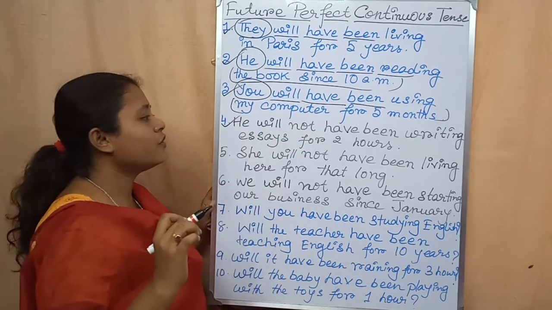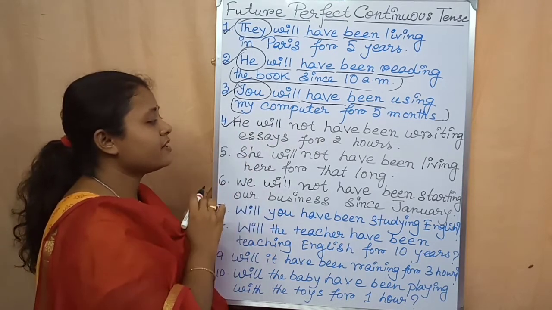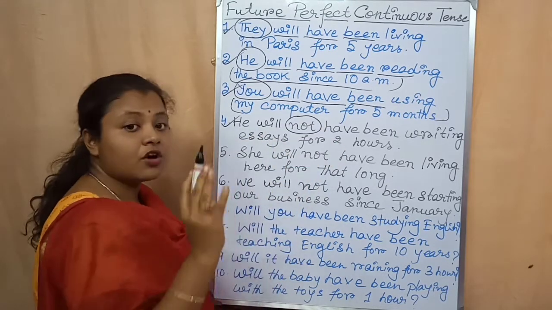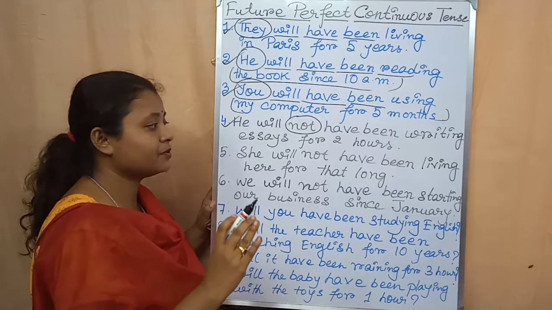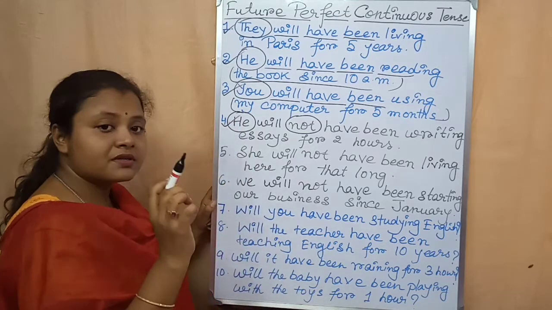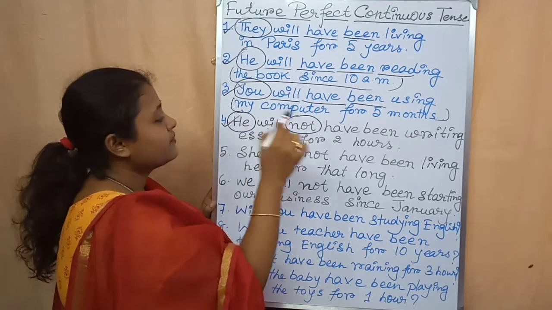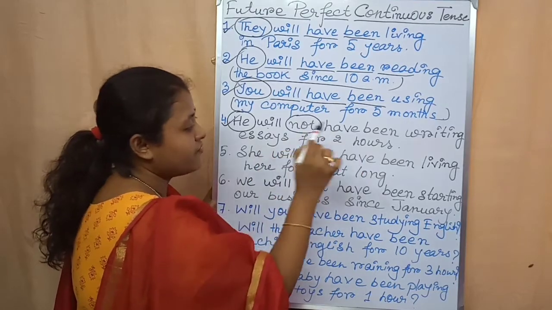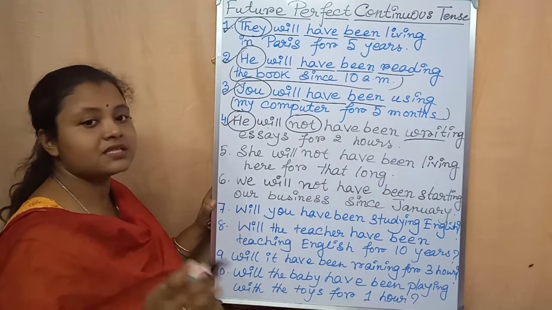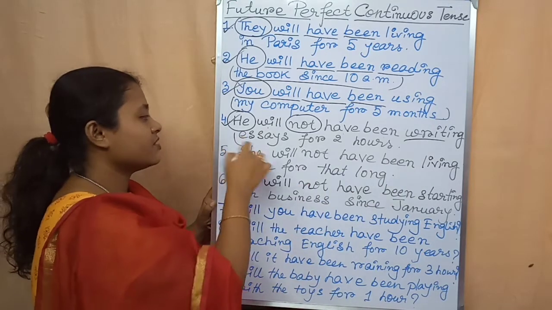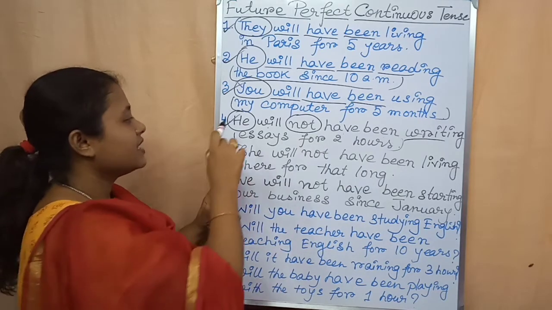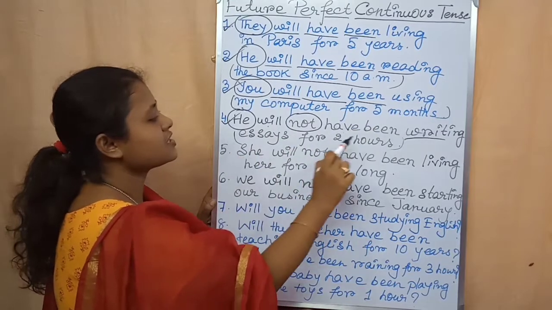Now come to the fourth sentence. He will not have been writing essays for 2 hours. Here he will not. Not is written. That's why this is an example of negative sentence. He, it is the subject, third person. After that will, then not, then have, after that been, then the present form of the main verb write plus ing, that means writing, then the rest of the sentence or object. Essays for 2 hours, this is the object. Then he will not have been writing essays for 2 hours.